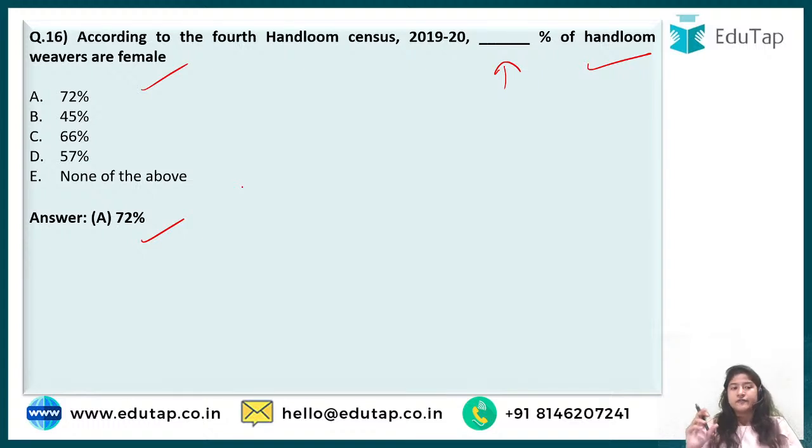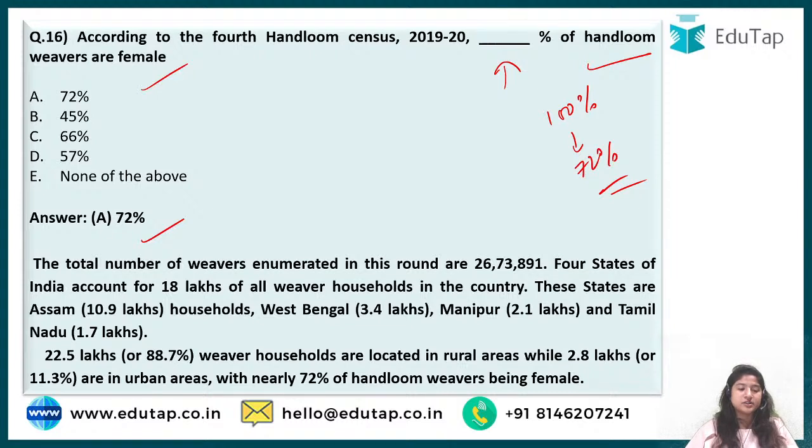See, the correct answer is 72%. If we compare the population of weavers in percentage terms, here we are specifically talking about handloom weavers, not anything else. So in that 100% of handloom weavers, 72% are women, and the rest are male. So the correct answer is 72%.